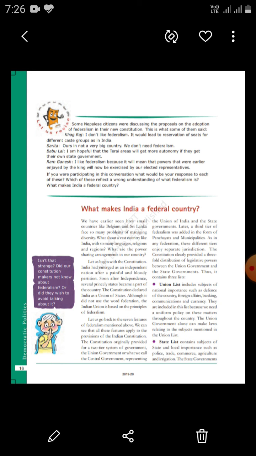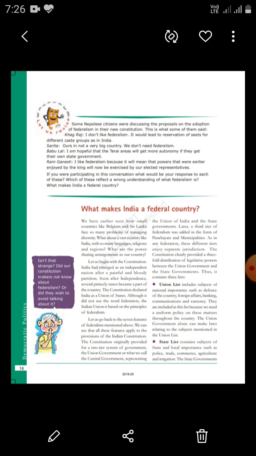First is the union list. It includes subjects of national importance such as defense of the country, foreign affairs, banking, communication and currency. They are included in this list because we need a uniform policy for the entire nation, and the union government has sole responsibility to take any decision on these subjects.